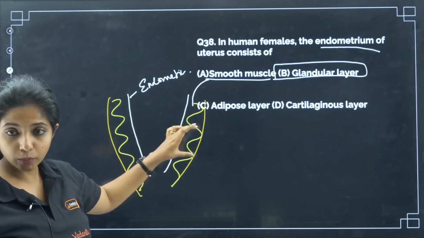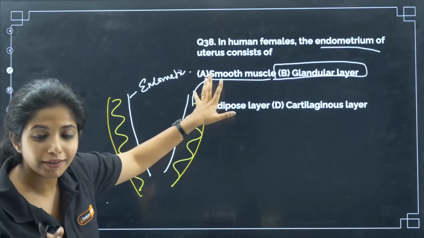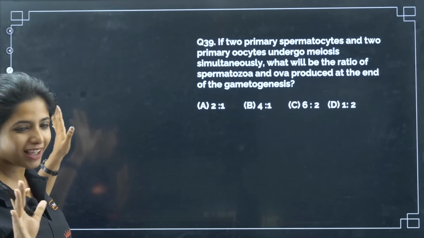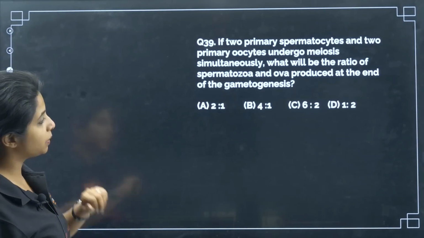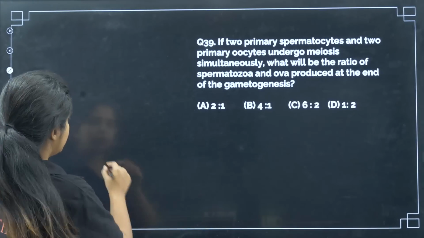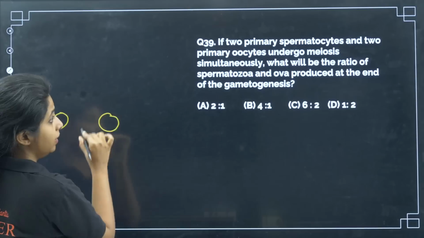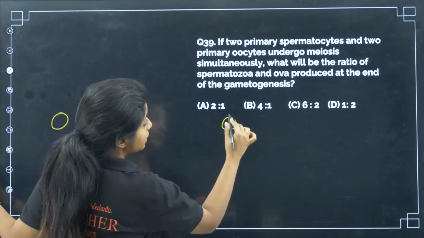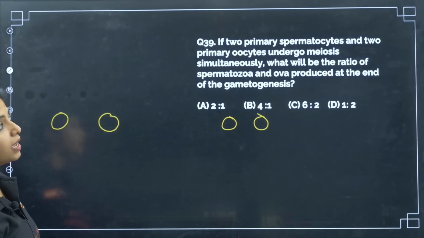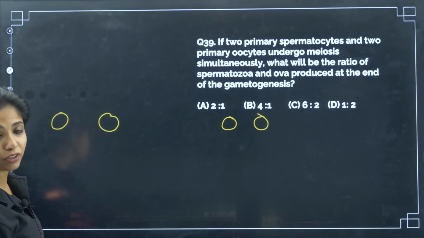And please remember, myometrium smooth muscles are involuntary. They are not under our control. We cannot say, hey, you can do this, hey, you can do that. It will happen involuntarily. Now, going ahead to the next question. If 2 primary spermatocytes and 2 primary oocytes undergo meiosis simultaneously, what will be the ratio of spermatozoa and ova produced at the end of gametogenesis?